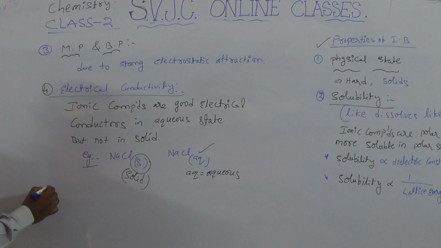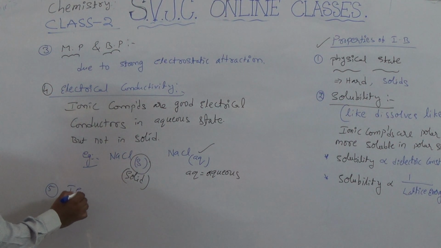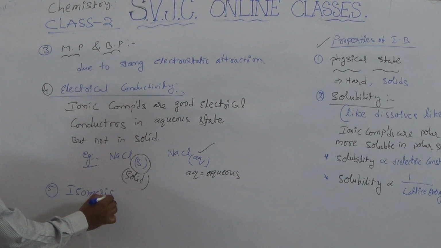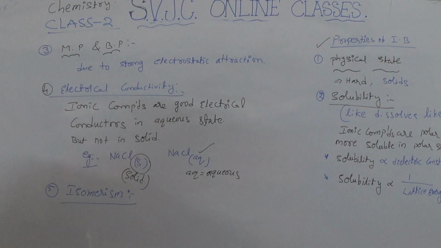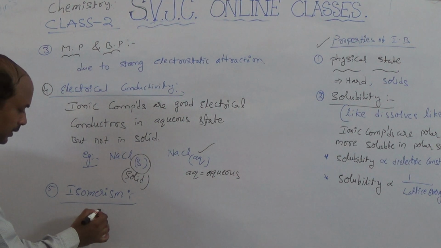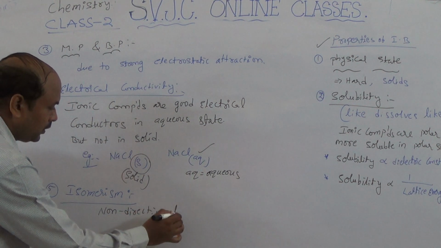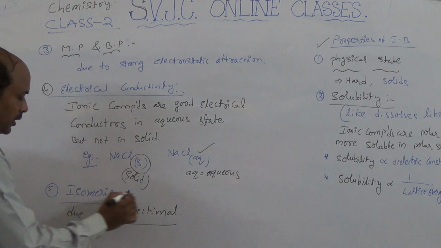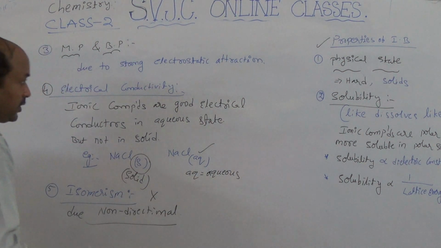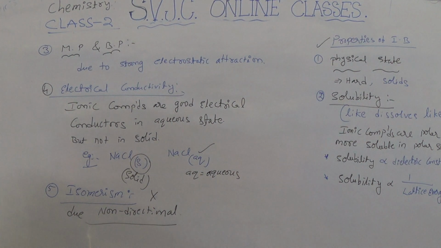And the fifth one is isomerism. Here, ionic compounds do not show isomerism because they are non-directional. Isomerism is not exhibited. Ionic compounds do not exhibit isomerism. This is the fifth property. Okay.